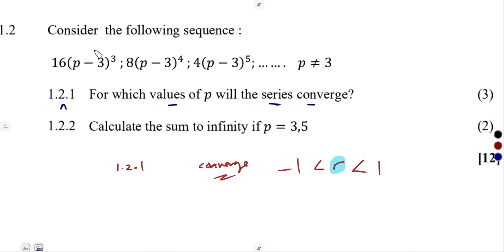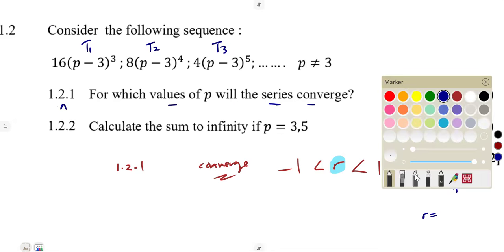But from these terms, T1, T2, T3, we can determine that because r is simply T2 over T1, the T of n over the T of n minus 1. So it can be T3 over T2 and so on. So in our case, we have the T2.